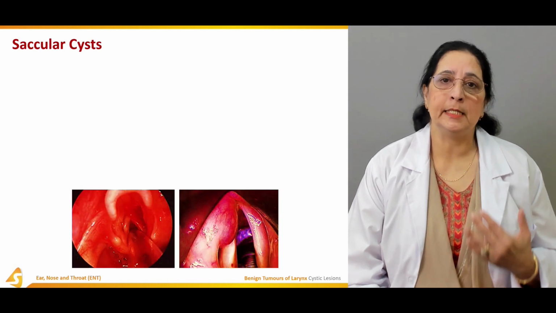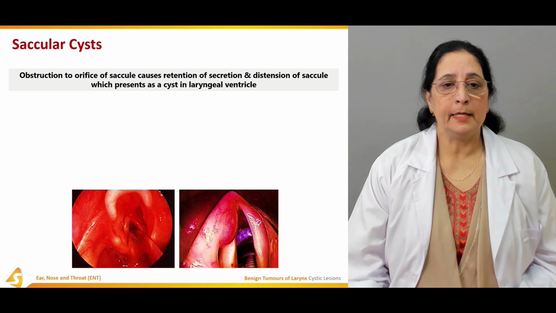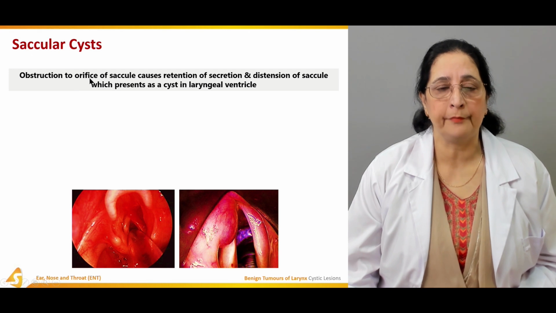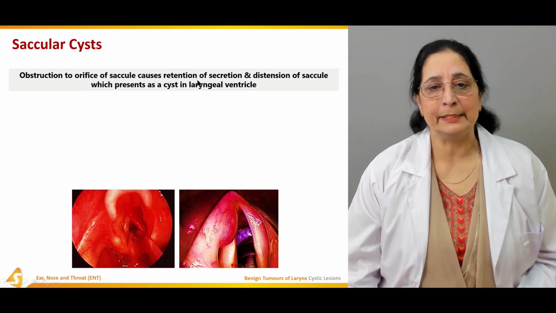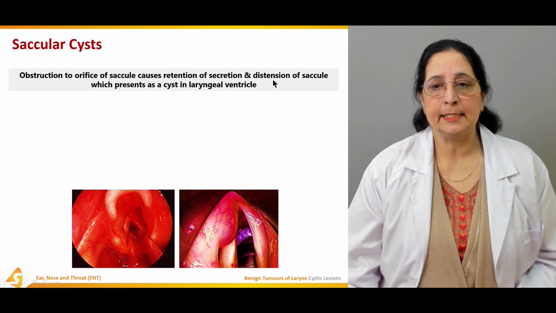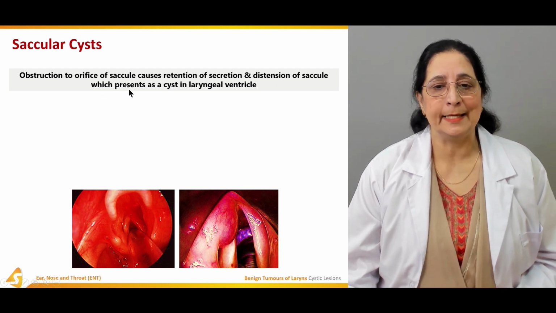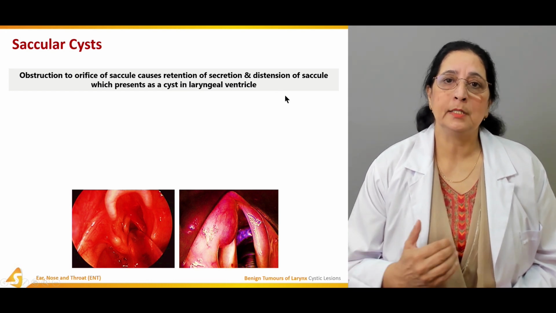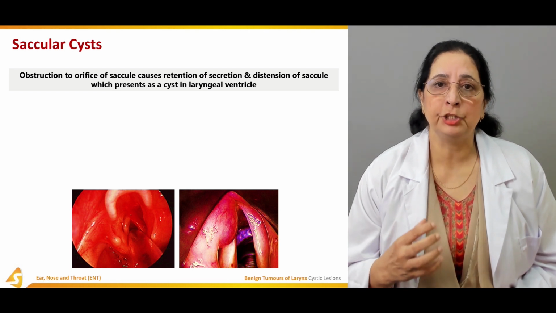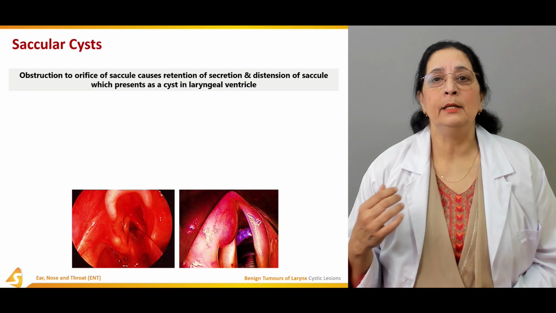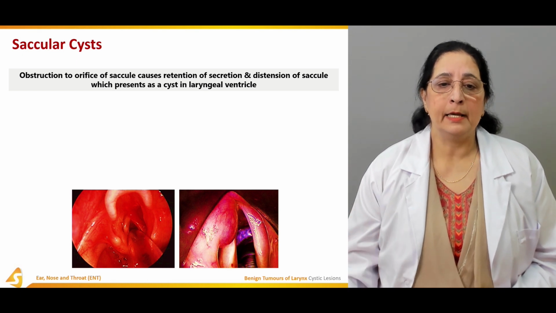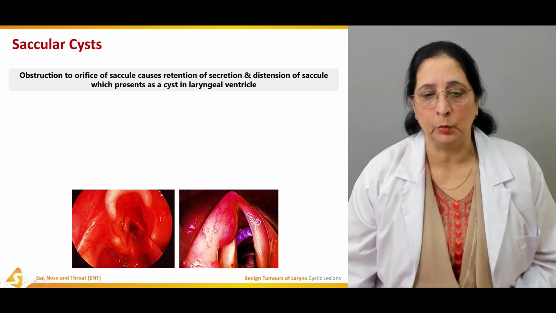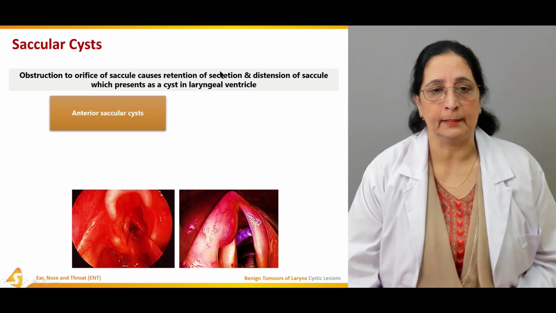Next type of the cyst is the saccular cyst, and this saccular cyst is formed as a result of obstruction to the orifice of the saccule, which causes retention of secretion and distension of the saccule, which presents as a cyst in the laryngeal ventricle. So saccular cysts are formed due to distension of the saccule in the laryngeal ventricle, and it is due to obstruction of the orifice opening of the saccule in the laryngeal ventricle.